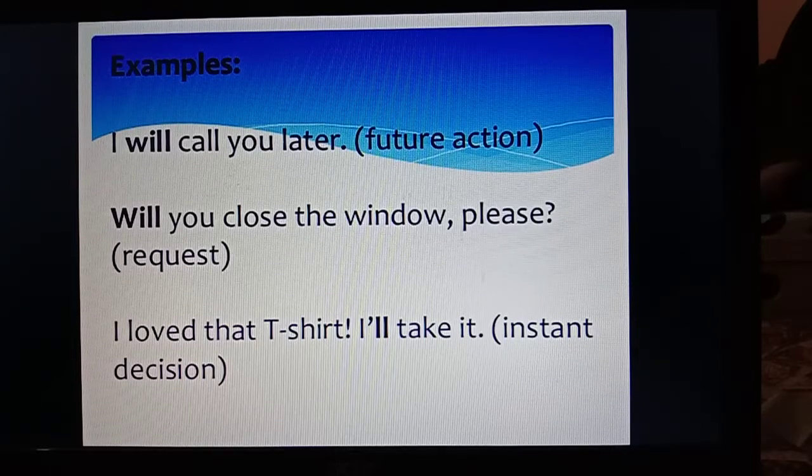These are some of the examples. I will call you later. This is future action. So will here express a future action. Will you close the window please? This is request here, so will is used here to make a request. I love that t-shirt, I'll take it. So here will is used to take an instant decision. So these are some of the examples of uses of will.